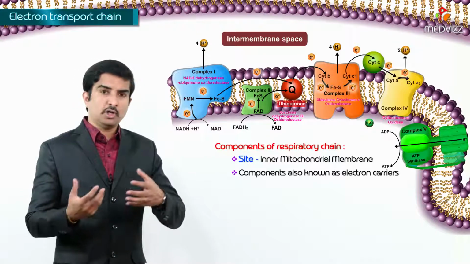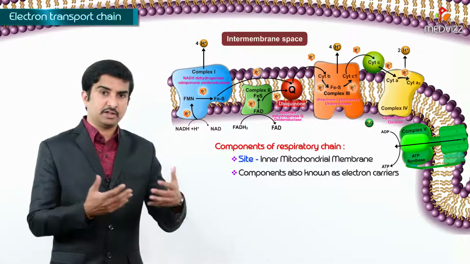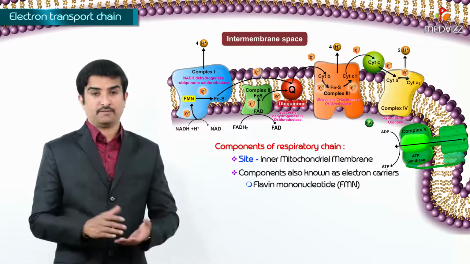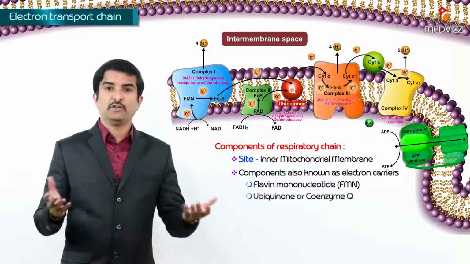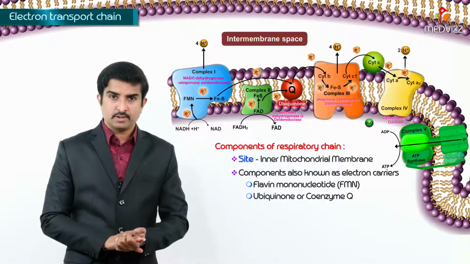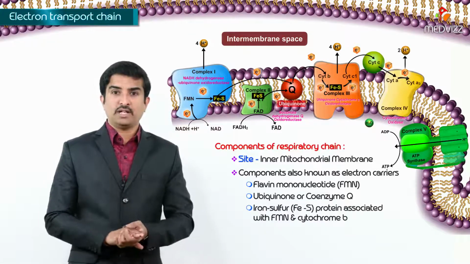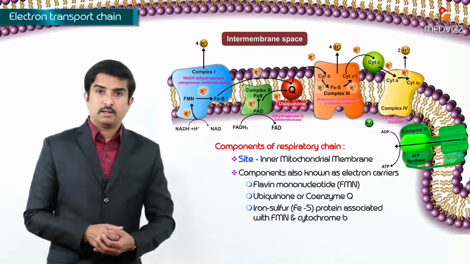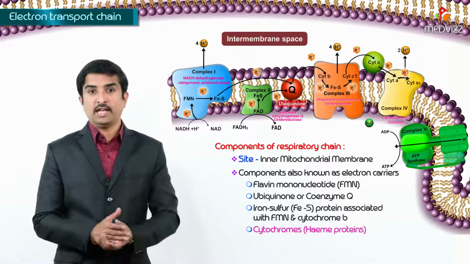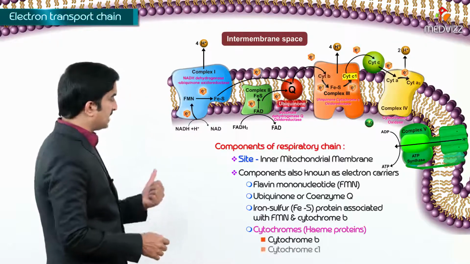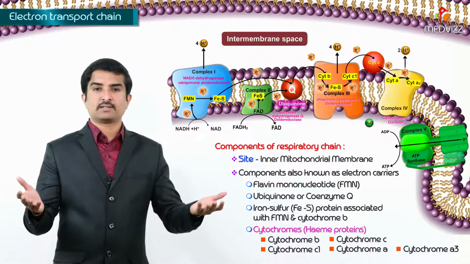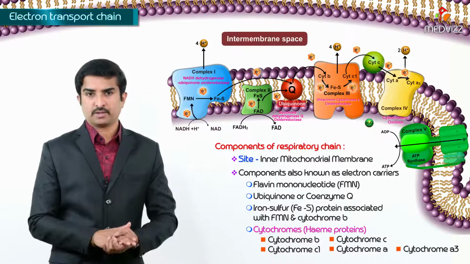So, when we talk purely about these electron carriers rather than complexes, these are flavin mononucleotide, abbreviated as FMN, ubiquinone or coenzyme Q, and iron sulfur protein associated with FMN, as well as cytochrome B and the cytochromes, which are also called heme proteins: cytochrome B, C1, C, A as well as A3. All these are called the electron carriers.